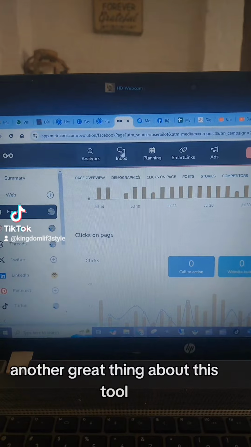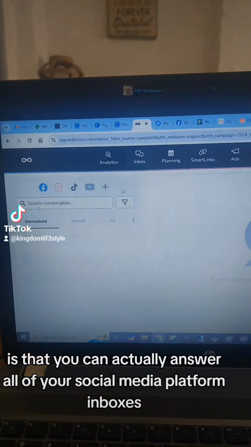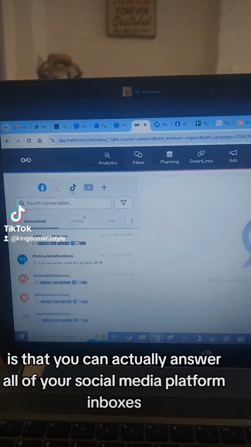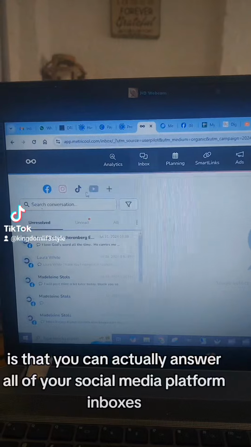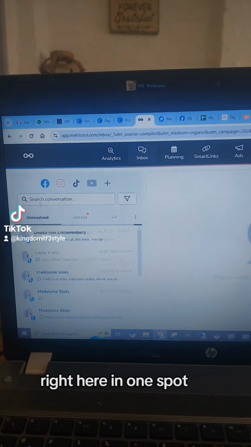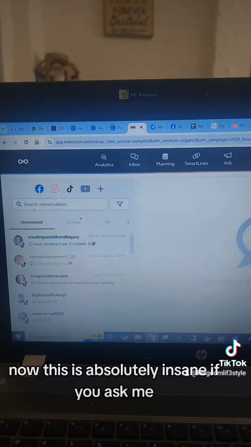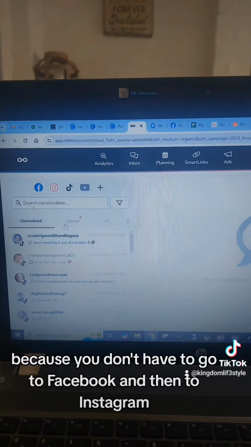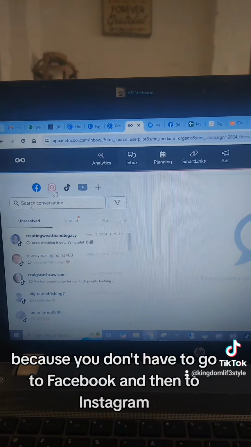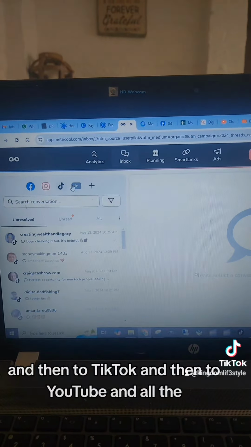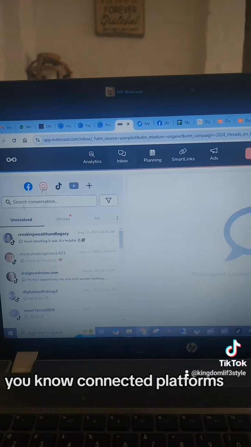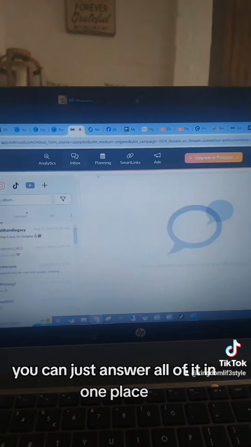Another great thing about this tool is that you can actually answer all of your social media platform inboxes right here in one spot. Now this is absolutely insane if you ask me, because you don't have to go to Facebook and then to Instagram and then to TikTok and then to YouTube and all the connected platforms. You can just answer all of it in one place.